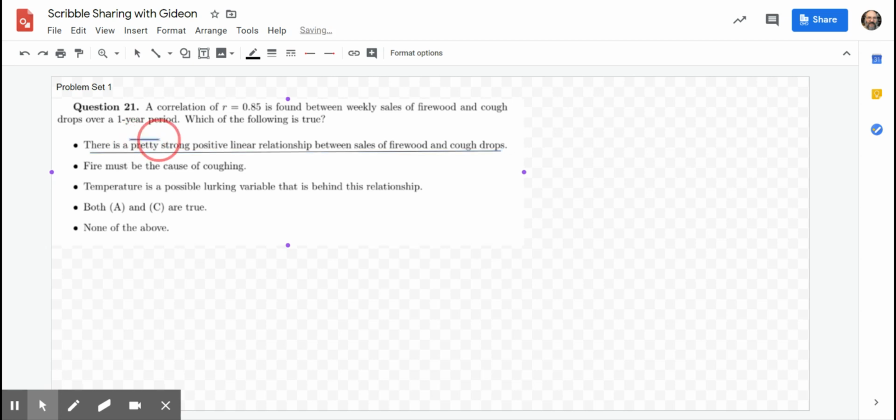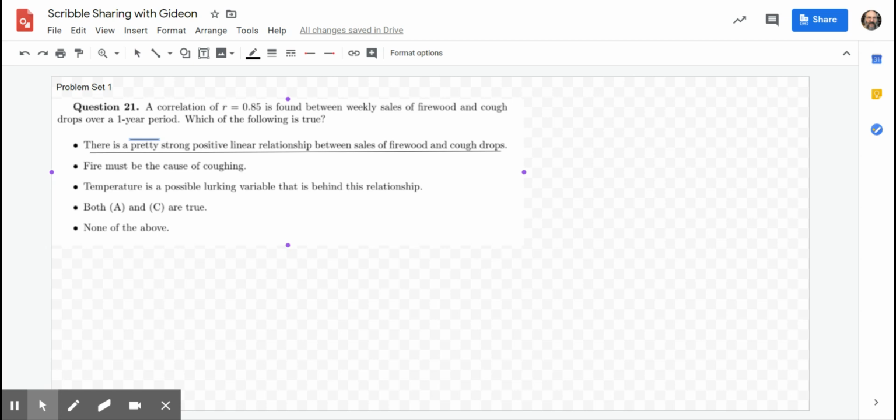I don't know what the word pretty strong means, but I'm not going to worry about it. I'll accept it. Maybe strong should only be 0.9 and higher, but pretty strong is somewhere between 0.7 and 0.85. I'm not going to worry about that too much. Strong, yeah, strong enough. Positive, definitely. Linear, yes, because R's are all about the linear relationship.